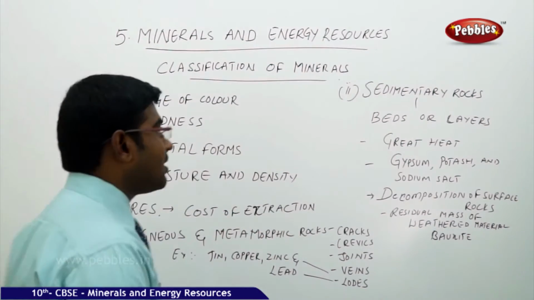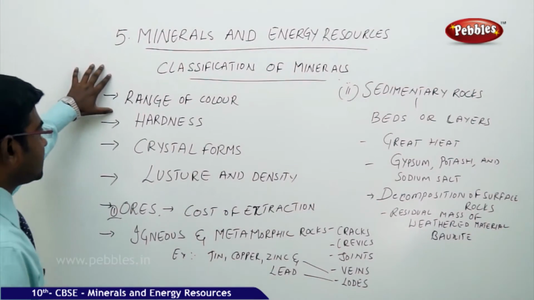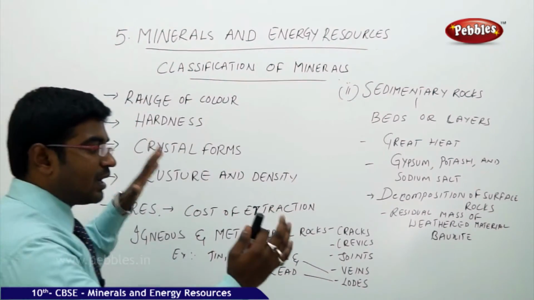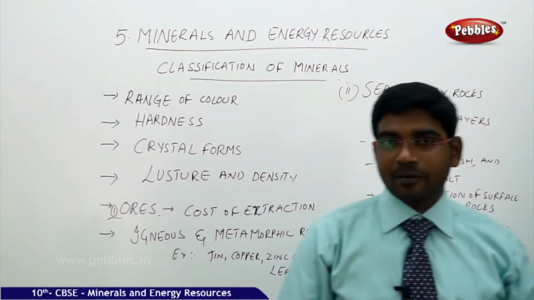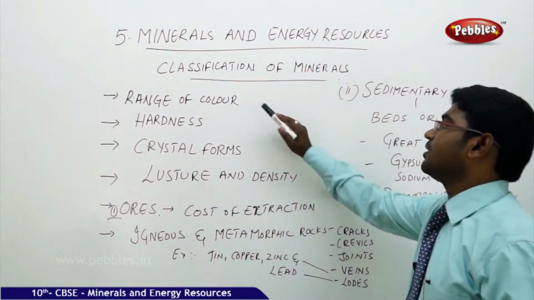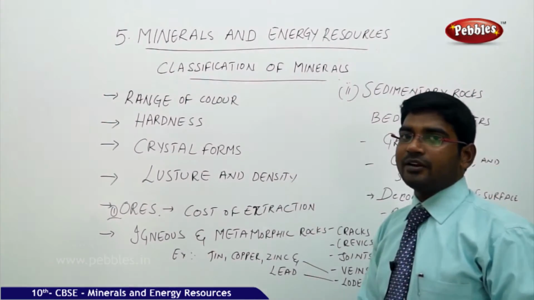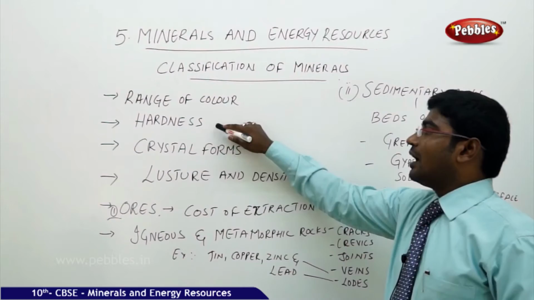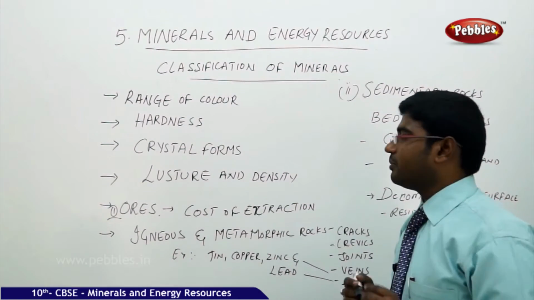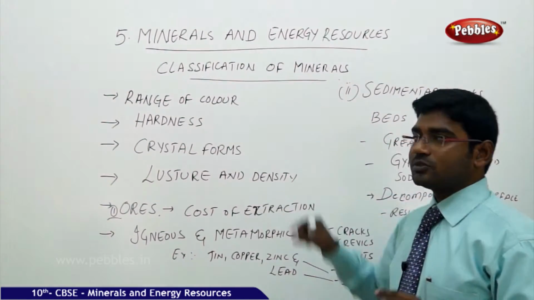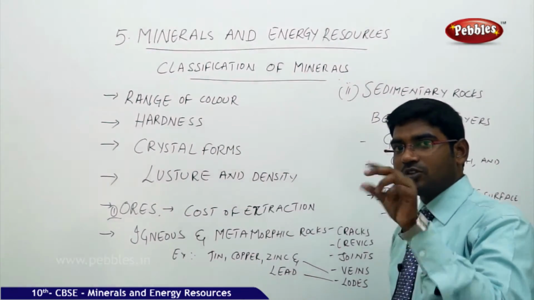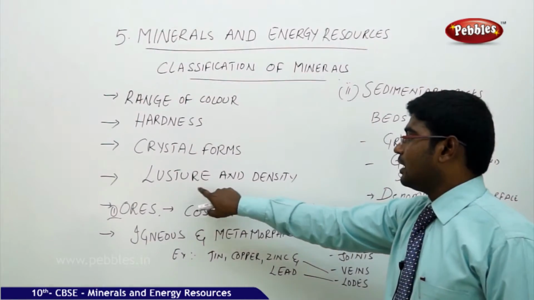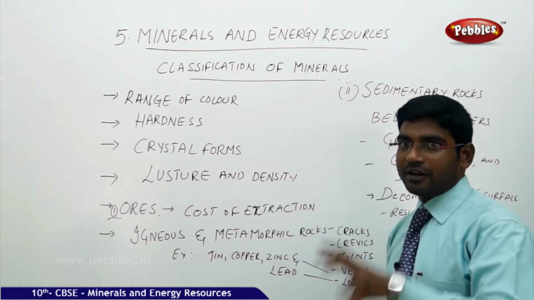Minerals are largely bifurcated by geologists depending on the wide range of color availability of the particular mineral. That brings the major difference, so that it is very clear to understand, based on the color of the mineral, then the hardness of that particular mineral, crystal forms, whether it is available in crystal forms or non-crystal forms, and luster and the density of the mineral.